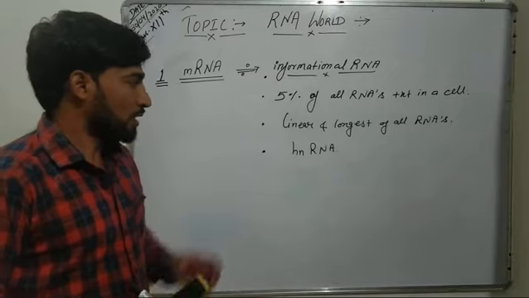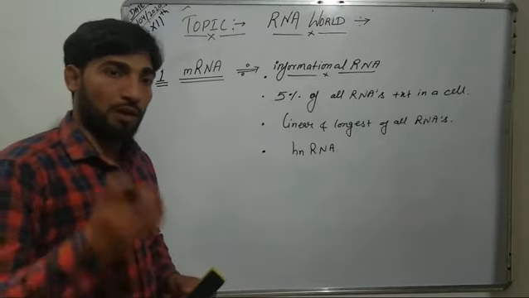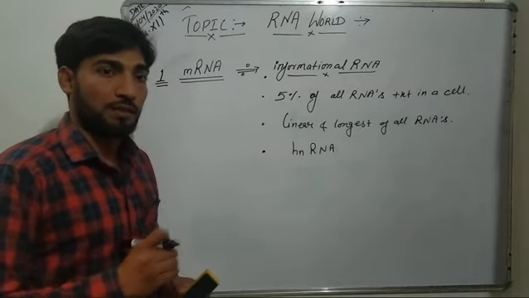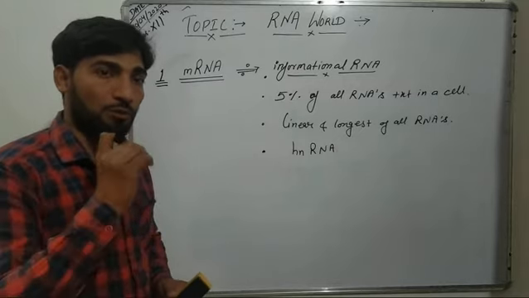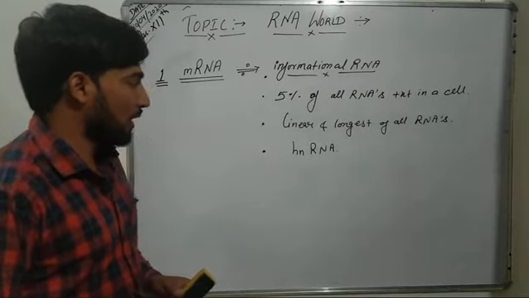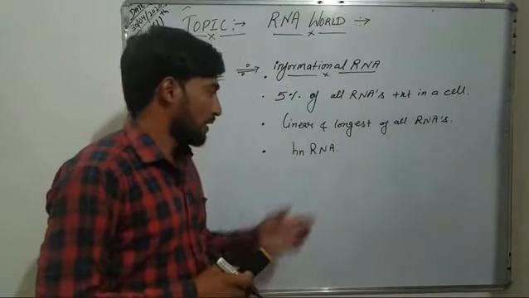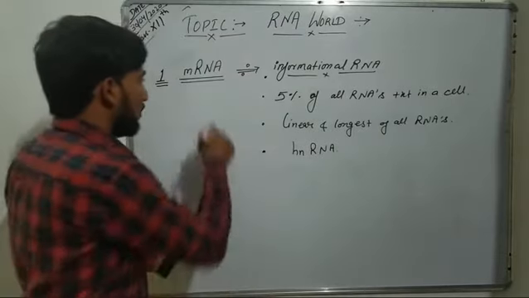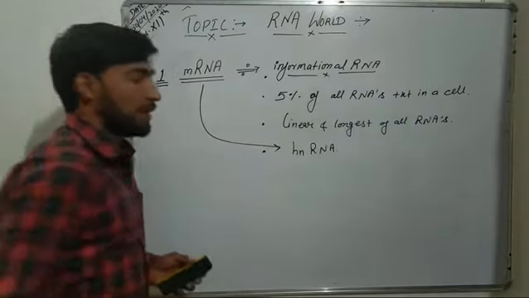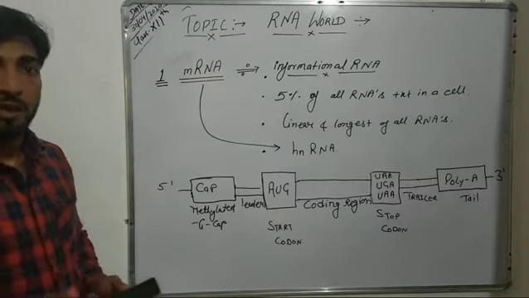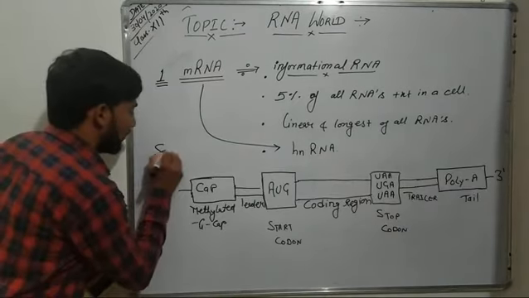So there is a specific mRNA for each and every polypeptide or protein chain synthesized in a cell, and due to such variation in the number of mRNAs, mRNA is known as heterogeneous nuclear RNA or hnRNA.